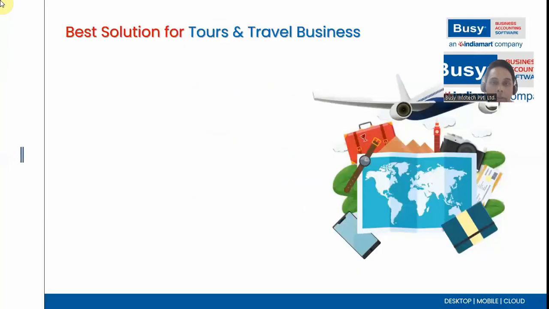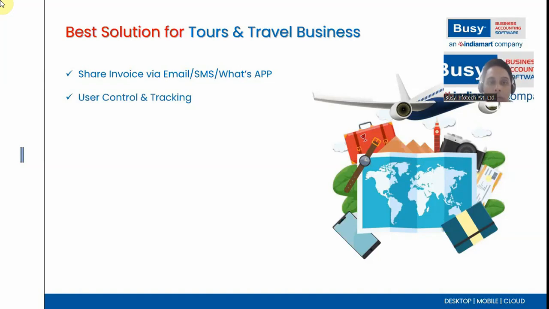Now, if we look at the best solutions for tours and travel business, there are other solutions also available in Busy. Once you generate the invoice, you can share it via email, SMS, or WhatsApp to the customers. You can also control and track the users who are going to operate Busy software at your company. So you may create 2-3 users who are going to access the software and do the transactions, the booking entries, the invoice entries. You can give certain control to those users. Tracking details of ticket and booking number, you can track the booking number or the ticket number. You can get the information ticket number wise also.